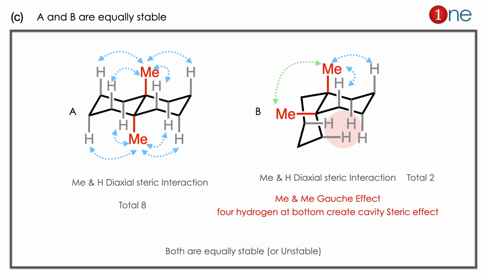Here the concept to outline is diaxial interaction. If there is a bulky methyl group and hydrogens are there, axial effect and steric effect will be there. If you look at the cis one, you also have 3 different effects: diaxial effect, gauche effect as well as the cavity effect.